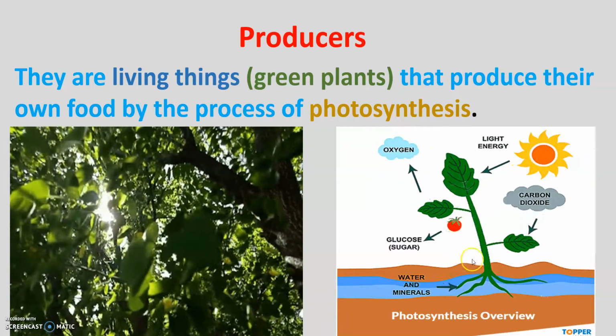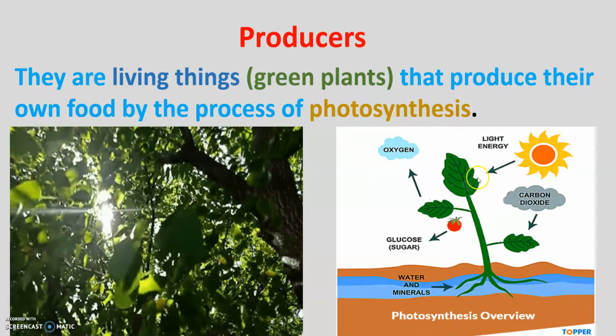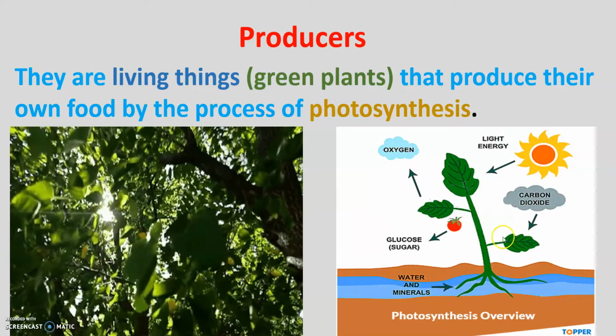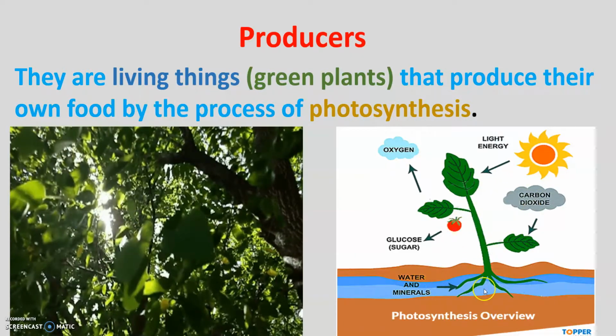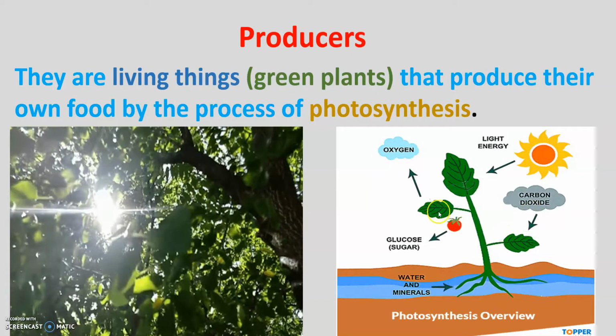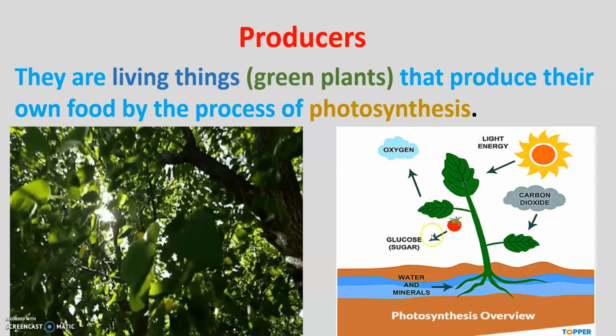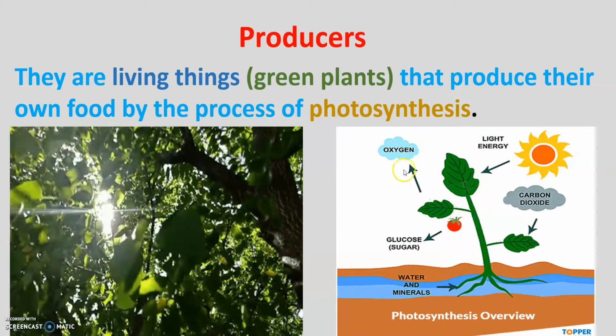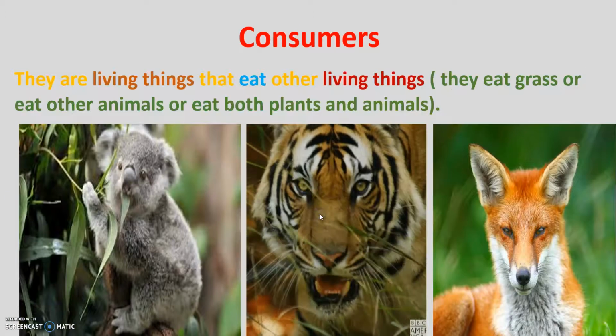So this is the green plant. It gets the light from the sun, the carbon dioxide from the air, water and minerals from the soil, mixes them together and produces glucose and oxygen. Now, the consumers, they either eat only plants, or they only eat other animals, or they eat both plants and animals.